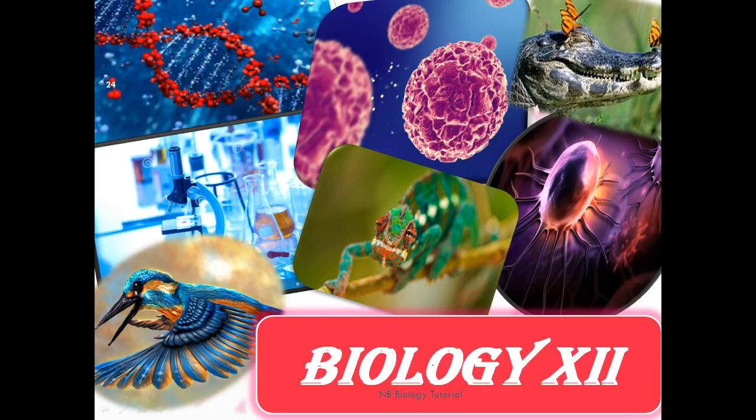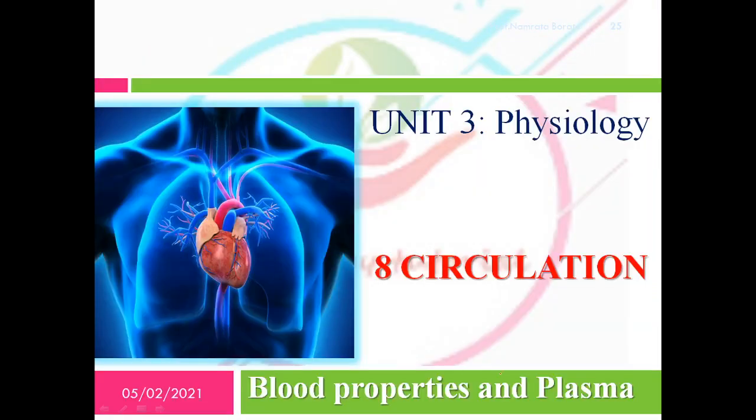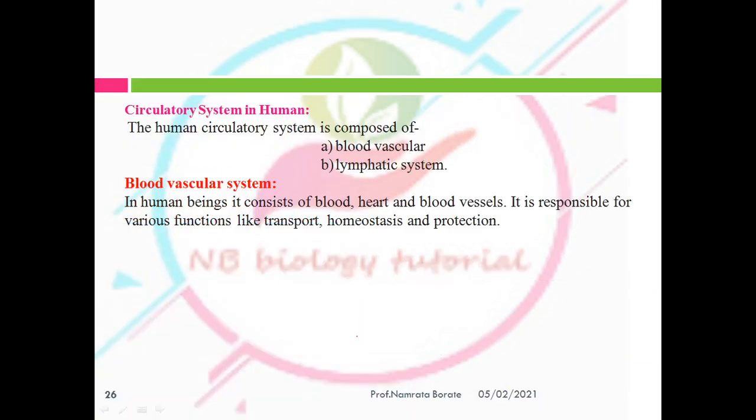Hello friends, we are going to continue to the next point of this topic, that's blood properties and the plasma. In my last video, we studied the circulatory system in humans. The circulatory system is composed of the blood vascular system and the lymphatic system. I think all of you watched that video. If you did not watch it, please watch the video and clear your concepts.